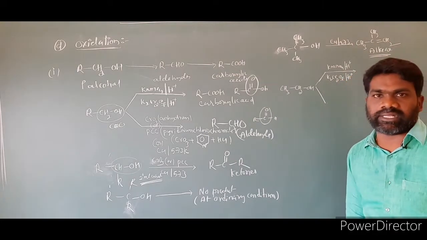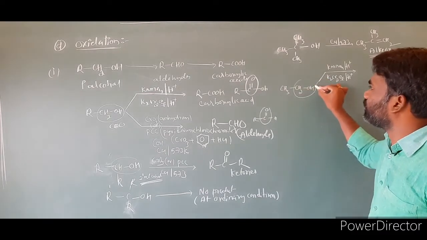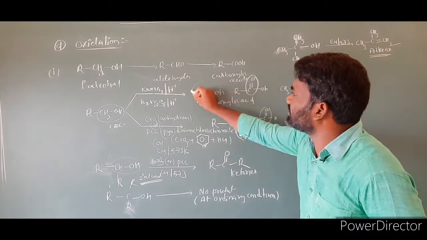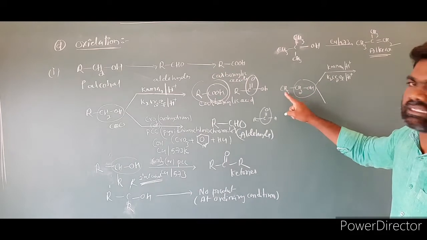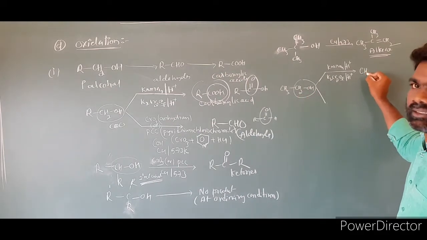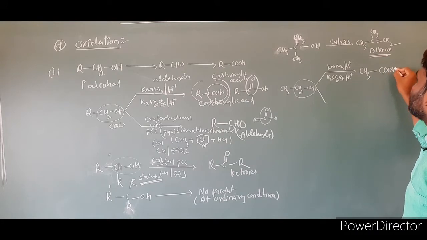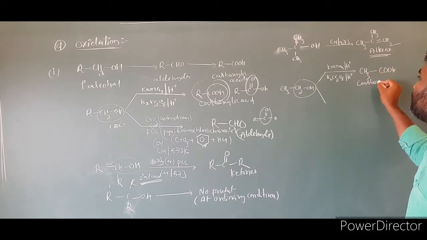Then what is the product we can expect from this reaction? This CH2OH group is converting into COOH group. Then this CH3 remains the same. The product is CH3COOH.